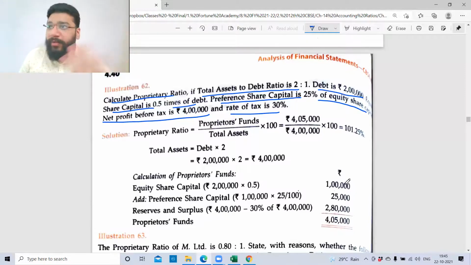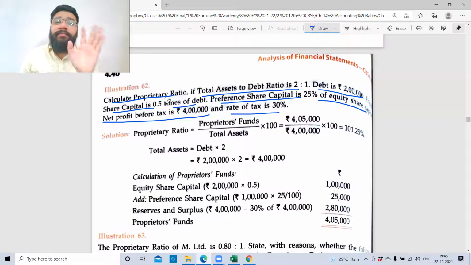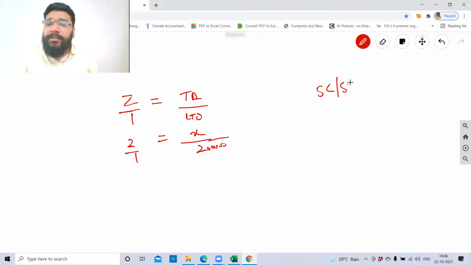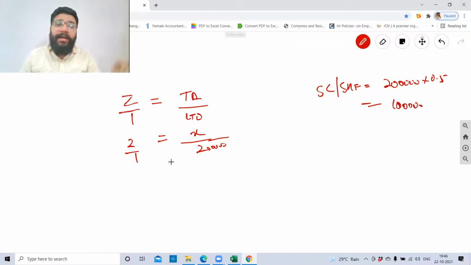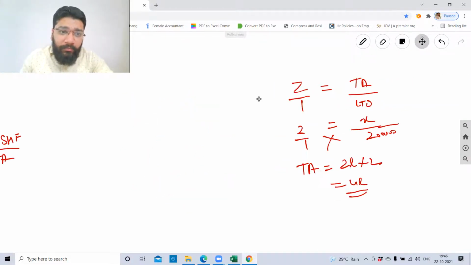Debt is 2 lakh. Always long-term if nothing is given. 2 by 1. Can I say this is 2 lakh? No. Correct? 2 lakh. Then they have told share capital is 0.5 times of debt, which is 0.5 into 2 lakh, which is 1 lakh. Now I can find the total asset. If I cross multiply this, total asset is equal to 2 lakh into 2, which is 4 lakh. So I can substitute 4 lakh here now.